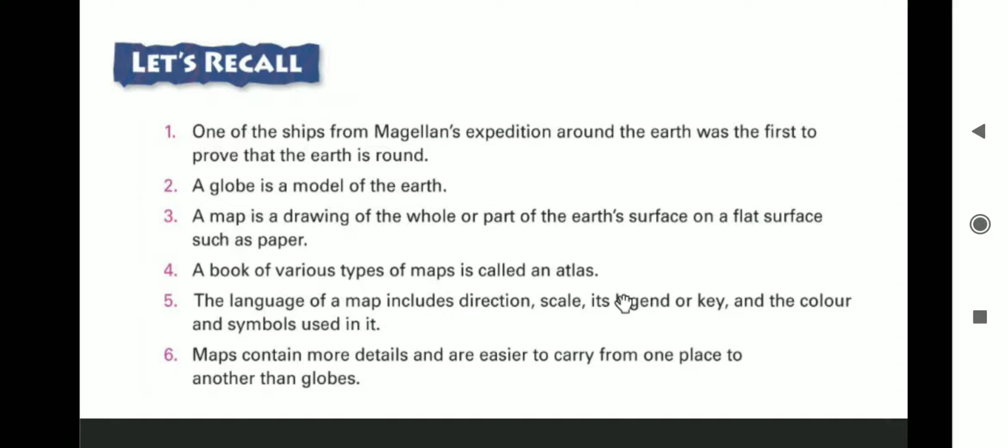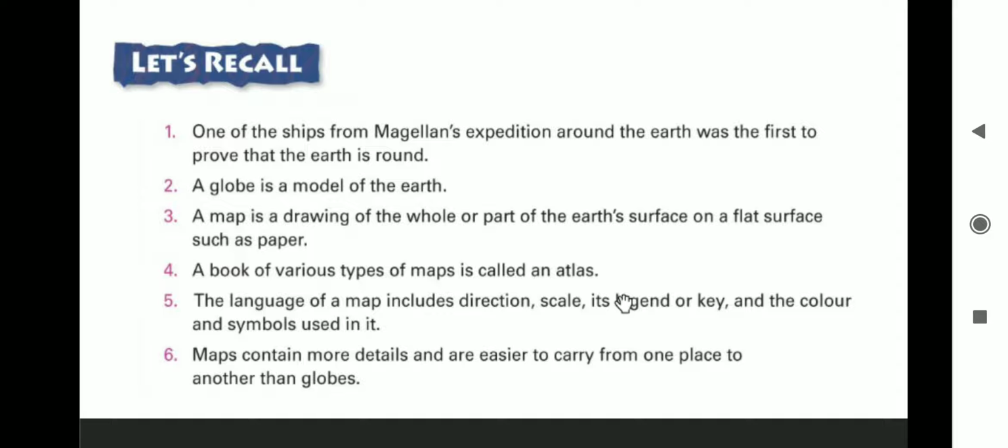Then there is the legend or the key. The legend or the key of a map explains what colors and symbols are used. As I discussed yesterday, different colors are used. Blue color marks all water bodies. Hills, mountains and plateaus are in brown color. Hot deserts are in yellow color and cold deserts in white color. Green indicates plains and lowlands.